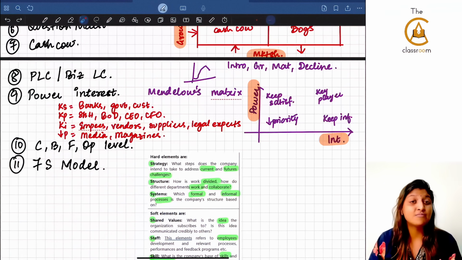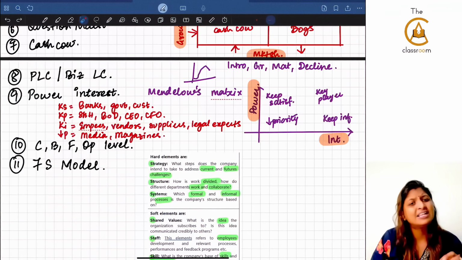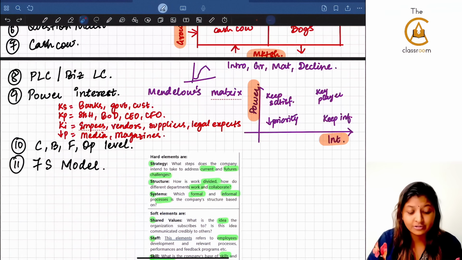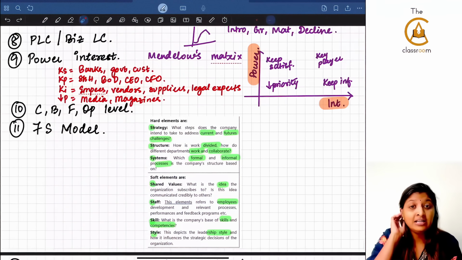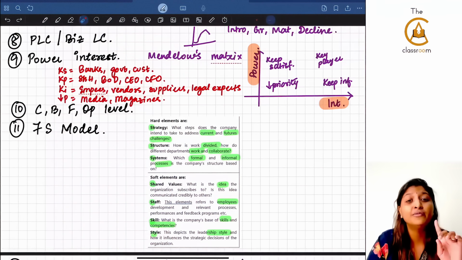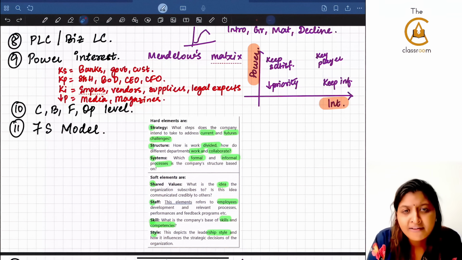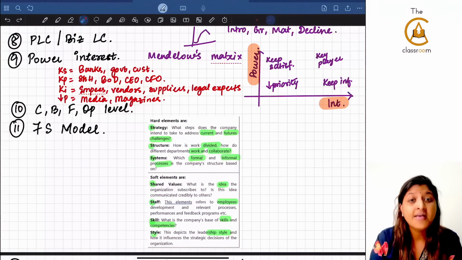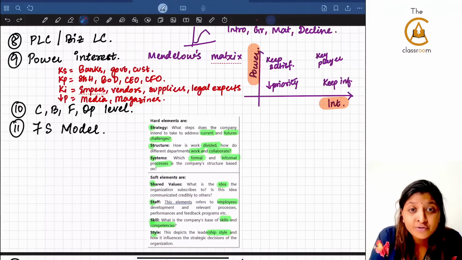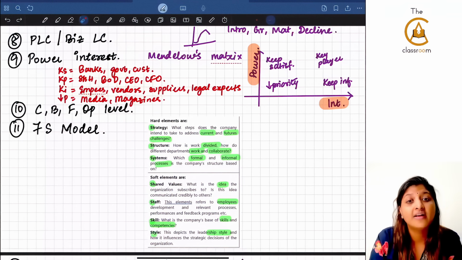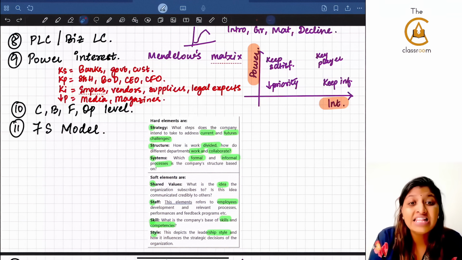The 11th is the 7S model. Multiple times I have seen them test this question also, guys. How they are testing is a little different, let me tell you. 7S means all of you will study strategy, structure, systems, shared values, staff, skills, style. You will definitely know the headings of the 7S. But what you have to know is, they give a case study and ask you to find out whether it is structure, whether it is shared values, whether it is skill.